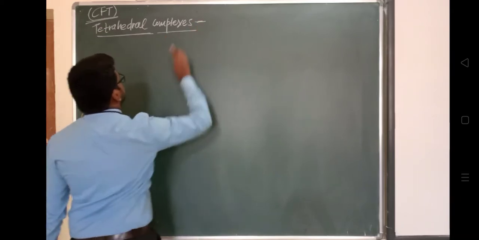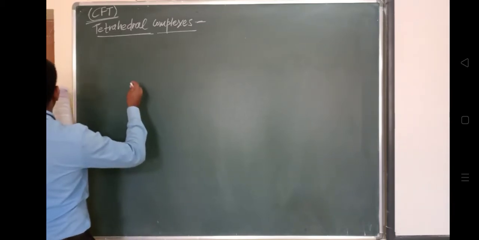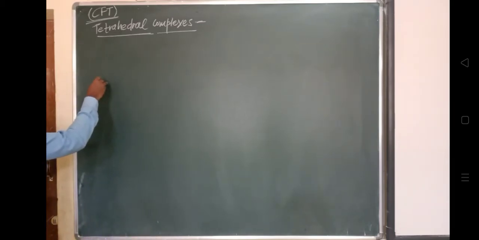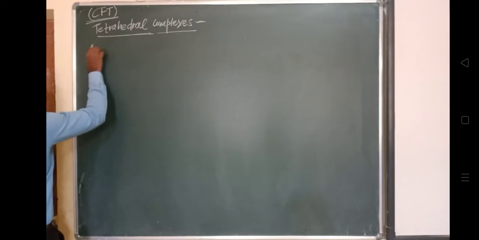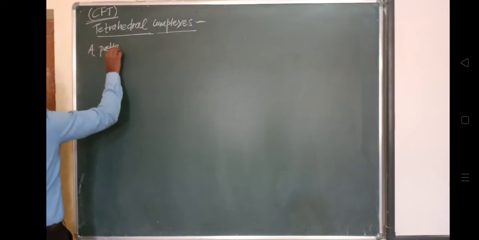So today we'll discuss tetrahedral complexes by using CFT, that is crystal field theory. If we look at the pattern of splitting of the d orbitals in a tetrahedral complex, this pattern is very key in crystal field theory, and it is dependent on the ligand field environment.